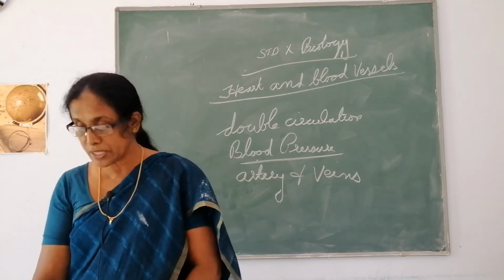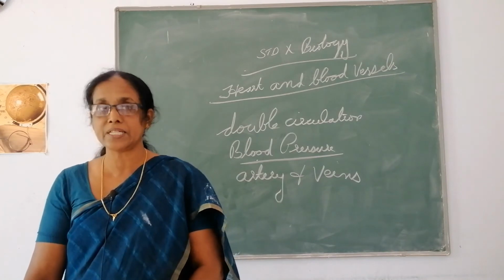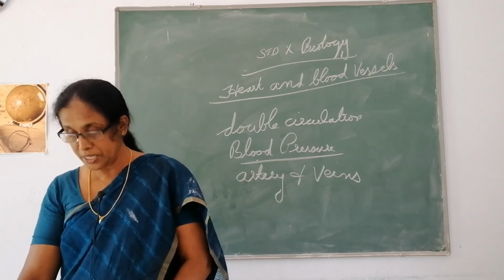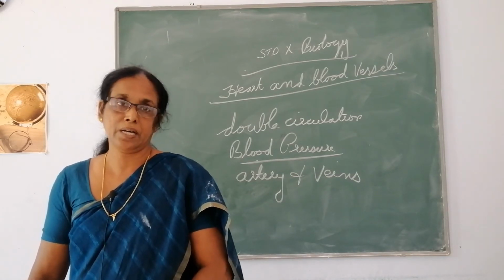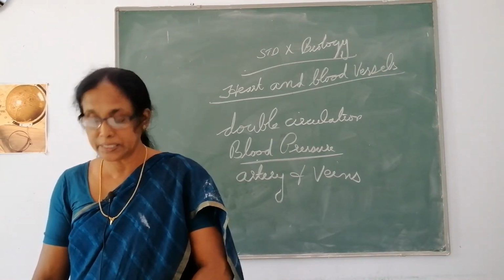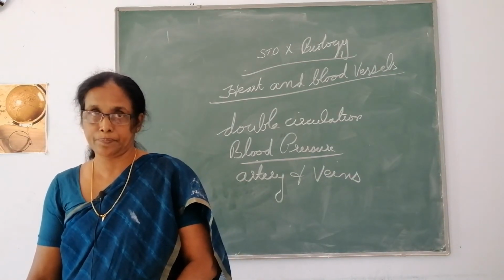The normal systolic pressure is 120 millimeters of mercury and the diastolic pressure is 80 millimeters of mercury. You have heard the terms hypertension and hypotension for high blood pressure and low blood pressure.